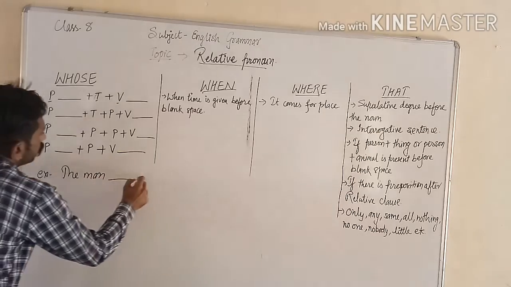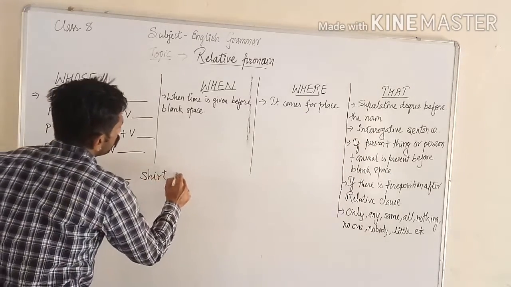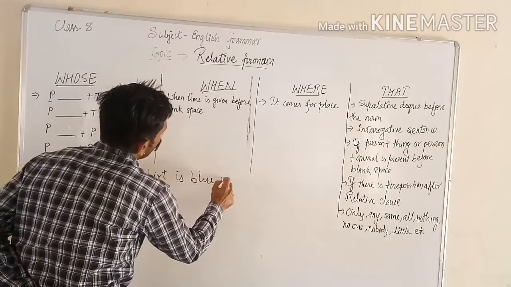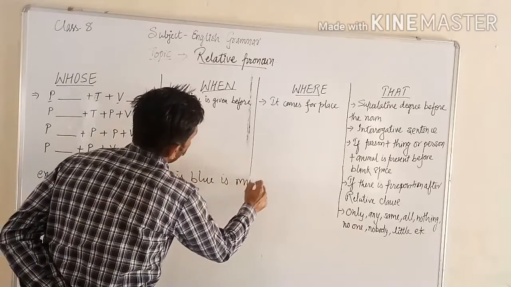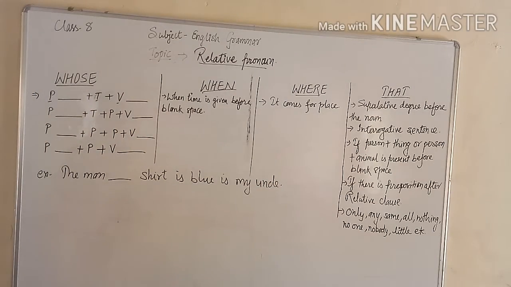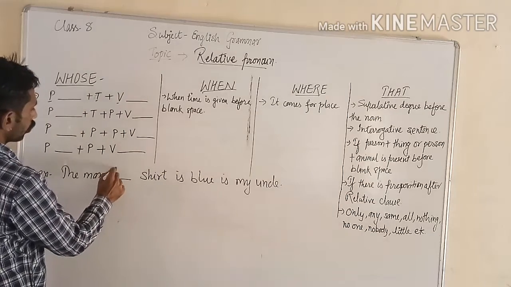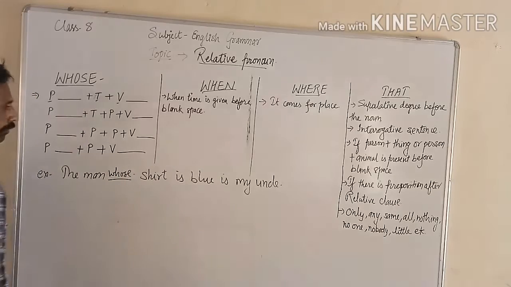The man blank shirt is blue is my uncle. Now see, what will come here? Only whose. Next one, we can take more.